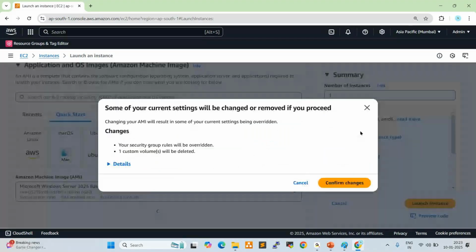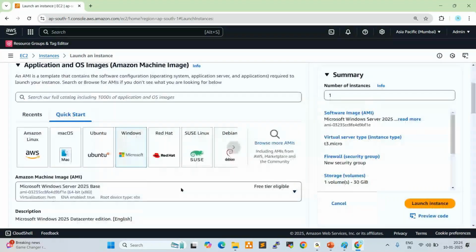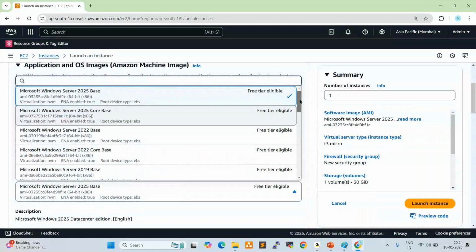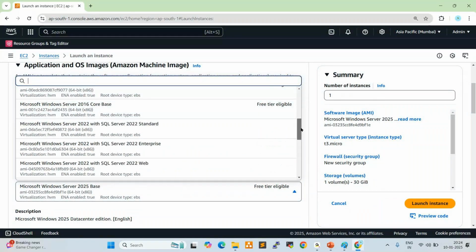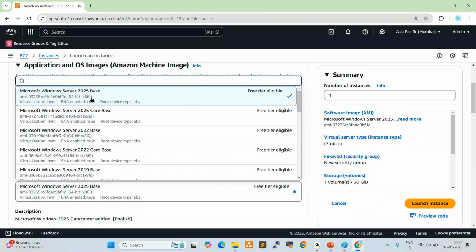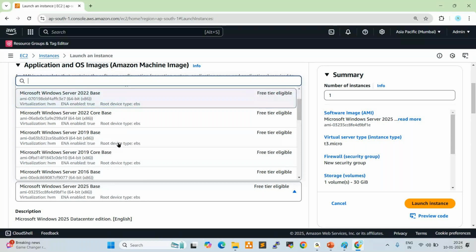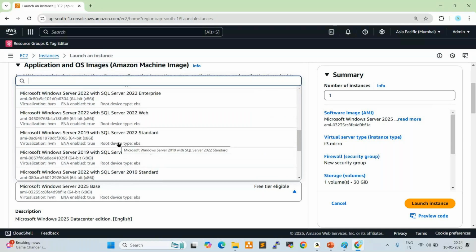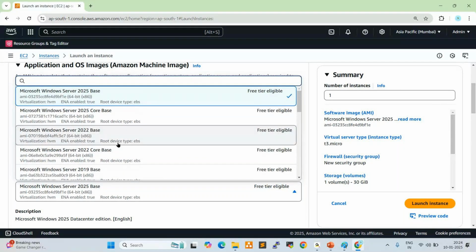In Windows also, different versions are available. See here, these are all Windows versions. 2025 base is the latest one, core base, and 2022 base, right? So 2019 base, 2016 base core. Like this. Fine. Now, Red Hat, SUSE, these are all available.